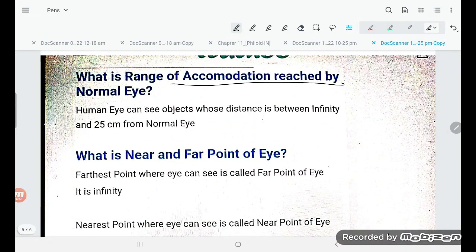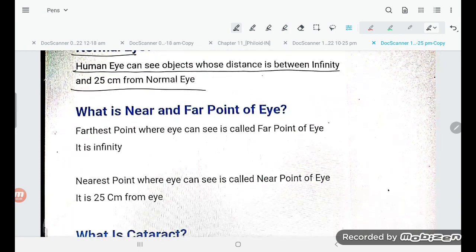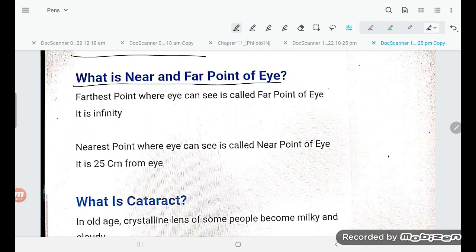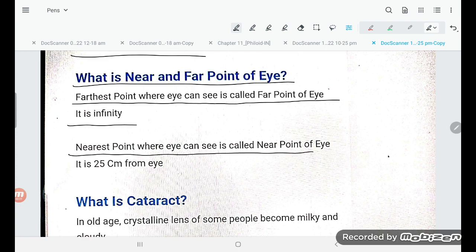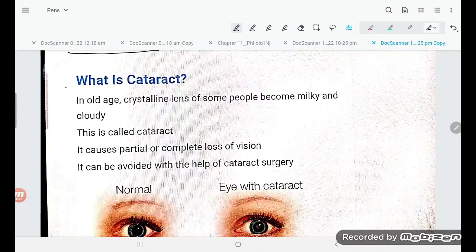What is the range of accommodation reached by the normal eyes? The human eyes can see objects whose distance is between infinity and 25 centimeters from the normal eyes. What are the near and far points? The farthest point where the eye can see is called the far point of the eye, which is infinity. The nearest point where the eye can see is called the near point of the eye. It's 25 centimeters from the eyes.